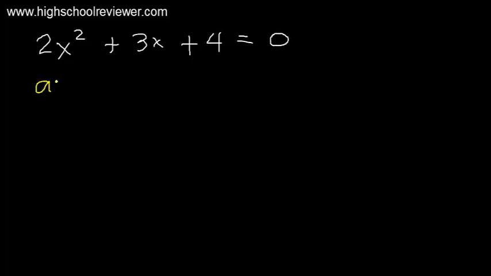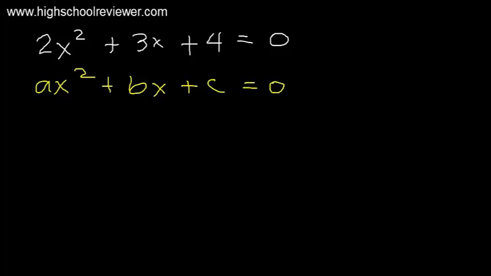Our next problem, we have the given 2x squared plus 3x plus 4 equals 0. So again, this is of the form ax squared plus bx plus c equals 0.